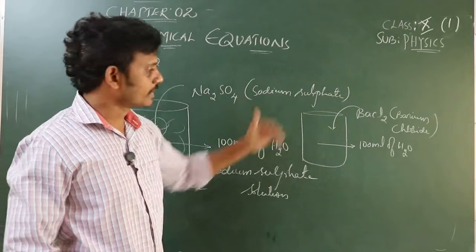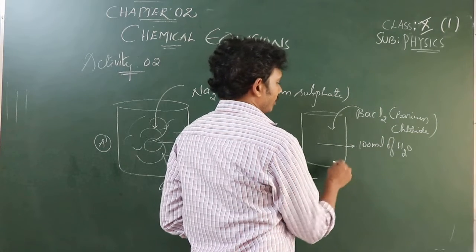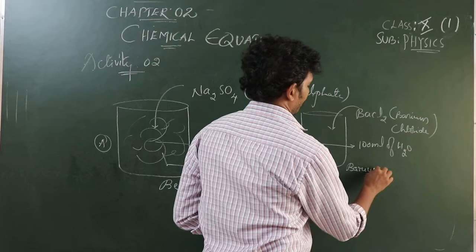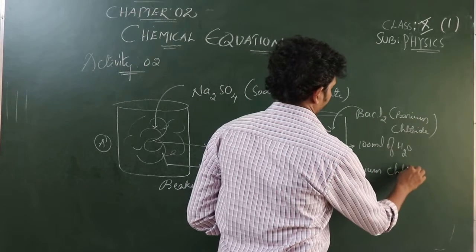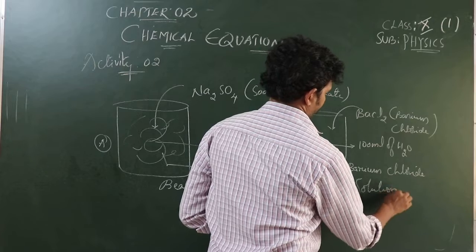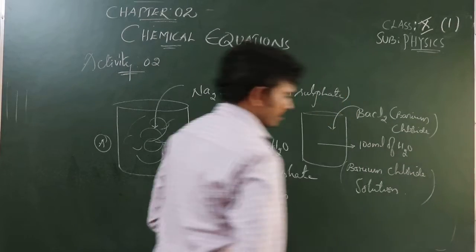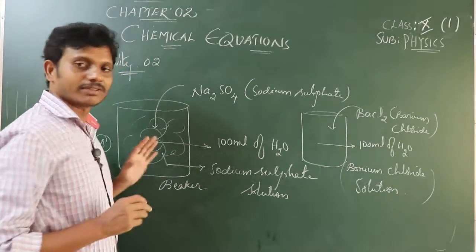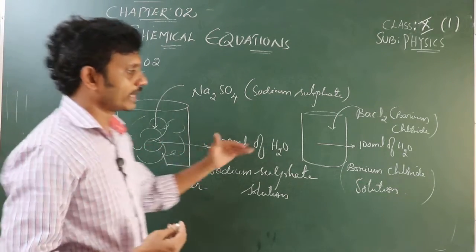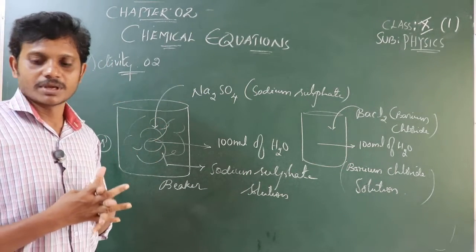Again, this is mixed. When both mix with each other, we get a barium chloride solution. So two different types of solutions we had with us now: one is sodium sulfate solution, and the other one is barium chloride solution.